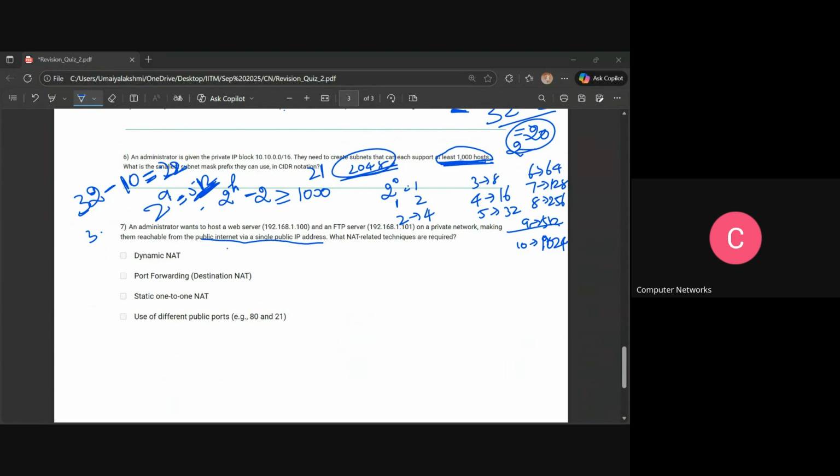So traffic for 80 will be sent to the web server, and for the FTP server it will take the internal port for that, so these two servers can share one public IP, right? Yes, they can be accessible from a single IP address.